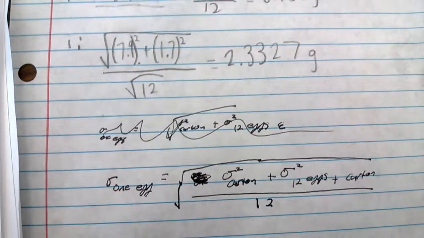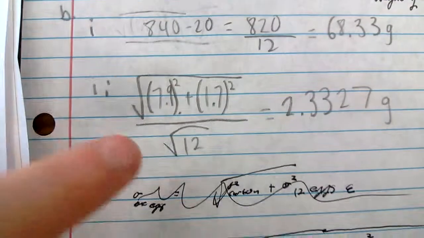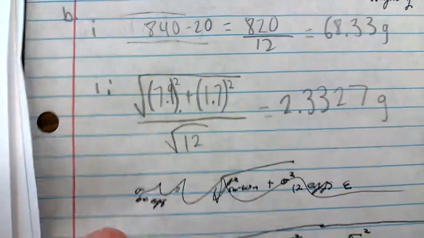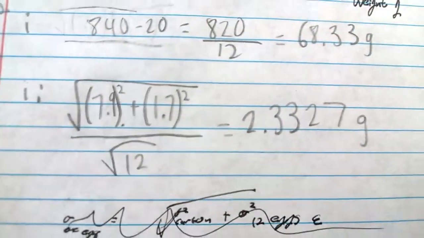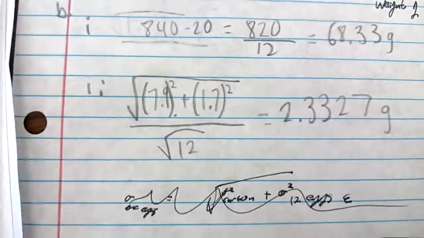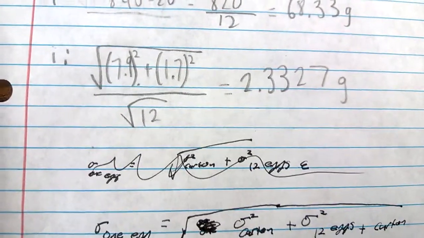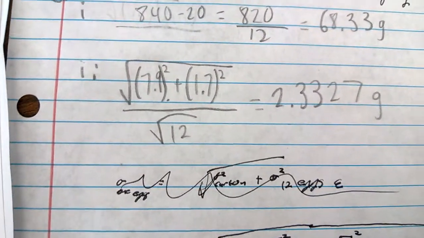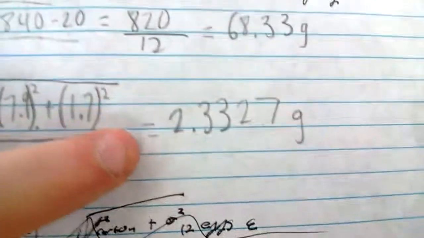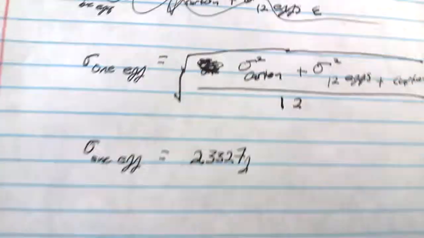We take the standard deviation of a full container of eggs, which is 7.9, and we square that, and we would subtract it, but since it's variance, we're adding 1.7 squared, which is the standard deviation of an empty cardboard container, squared, and then we divide that by the square root of n, and since there's 12 eggs, we divide it by the square root of 12, and that gives us an answer of the standard deviation of each egg is 2.3327 grams.